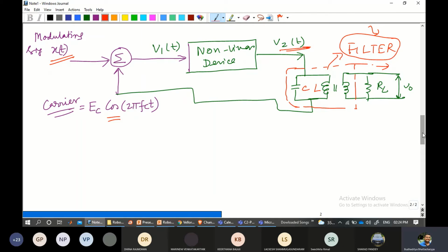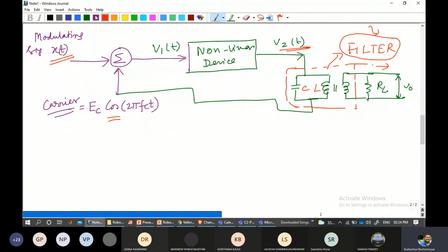So although the linear mode is very simple, we are not using that linear modulator. Instead, we are using nonlinear modulation. For nonlinear modulation, the device that is preferably used is a diode. The basic principle is that the output voltage is not in a linear relationship with the input. That is the very reason it is used.